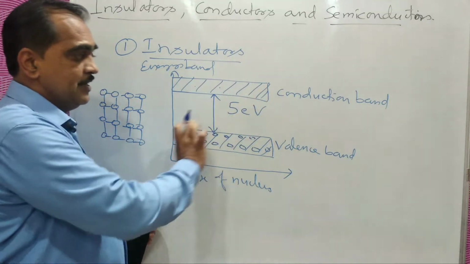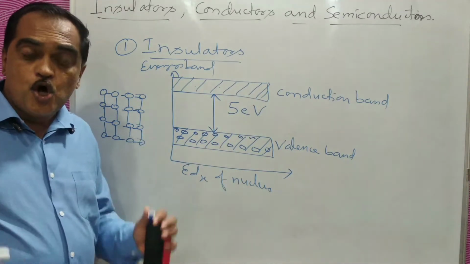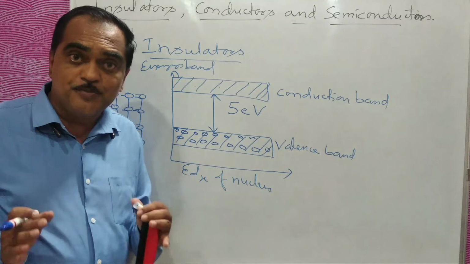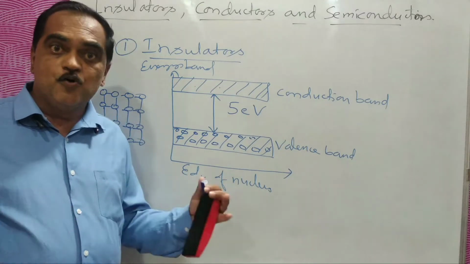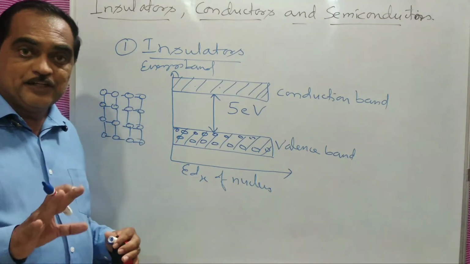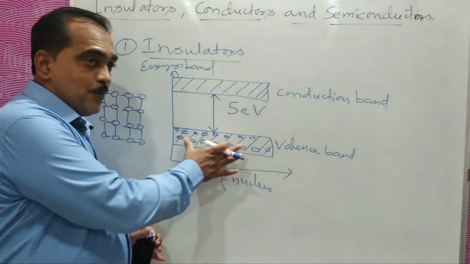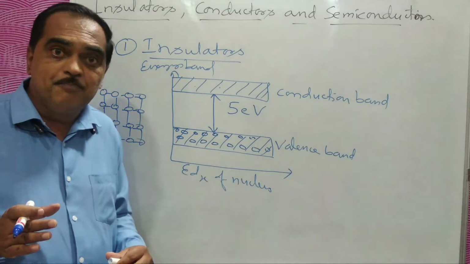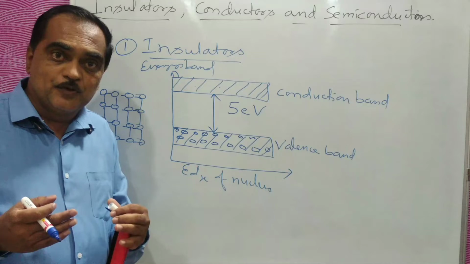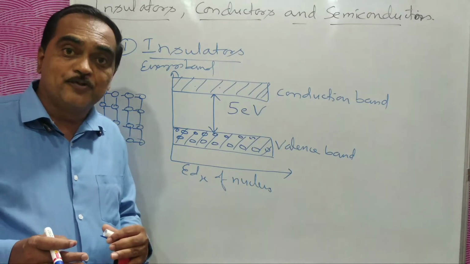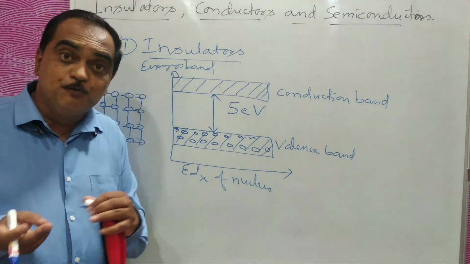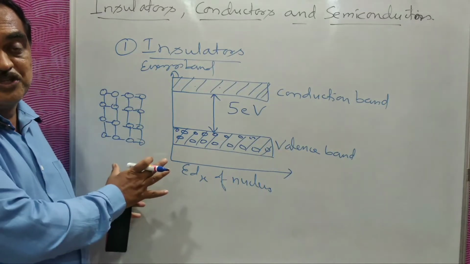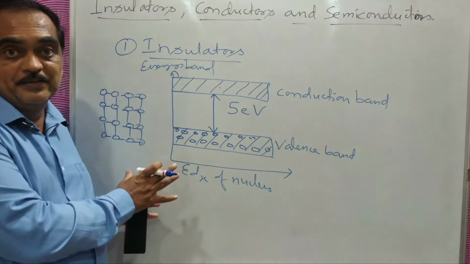The conduction band is empty and the valence band is full. All the electrons are in the last orbit itself. They cannot come out from the atomic structure. That means these valence electrons cannot become free electrons, and because you do not have free electrons, you cannot make current flow in this type of material.